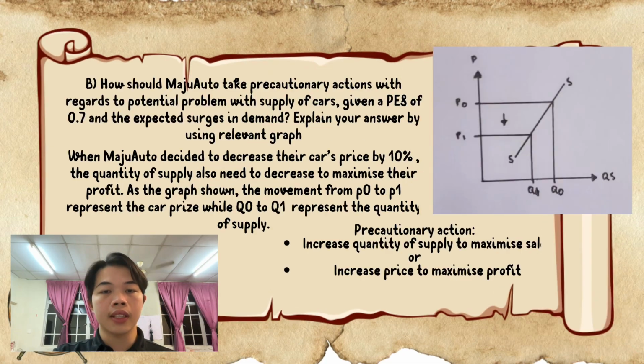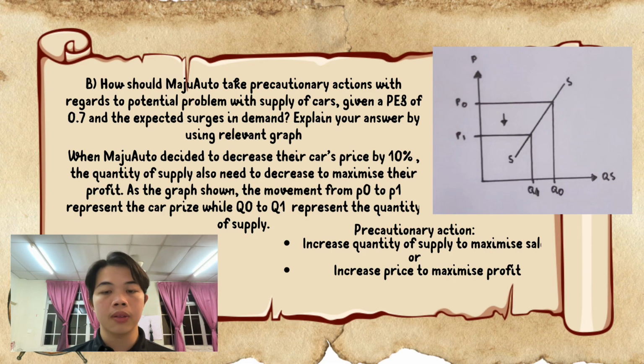For the last question, question B, how should Maju Auto take precautionary action with regard to potential problems with the supply of cars, given a PES of 0.7 and the expected surges in demand? Explain your answer using a relevant graph. Based on the question, when Maju Auto decides to decrease their car's price by 10%, the quantity supplied also needs to decrease to maximize their profit.